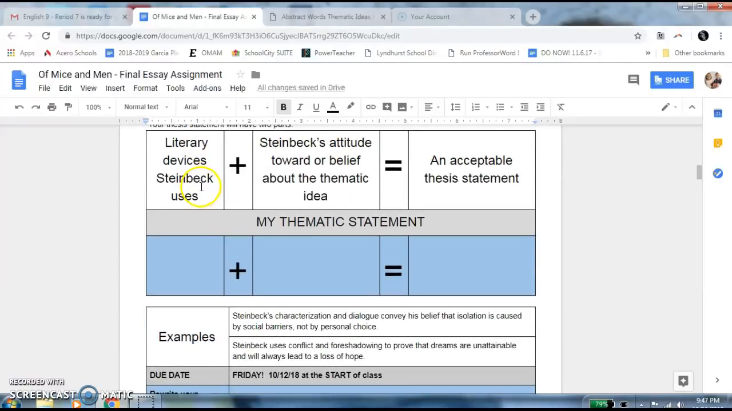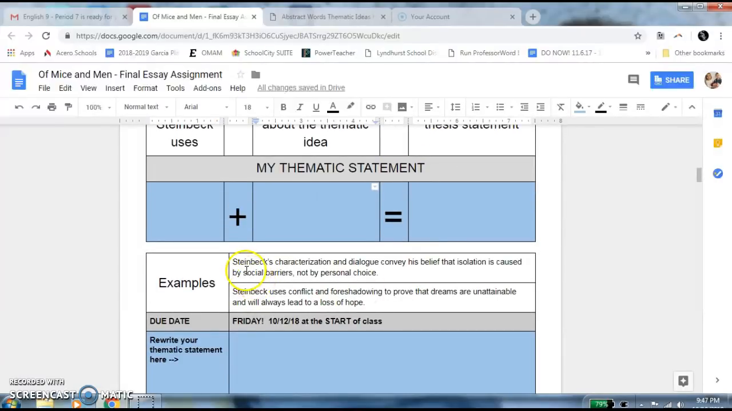All right. So your thesis statement is going to have 2 parts. The first part is a literary device. What literary device does Steinbeck use? And then you have to also add what is his attitude toward or his belief about that thematic idea. Okay. So you can write it here and here. If you have both of those, then it's acceptable.